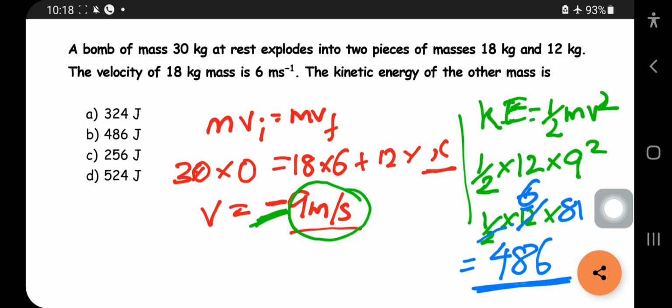According to the law of conservation of momentum, these types of questions can be asked. So 486 is the correct answer. Let us move into the next question. The important thing is that they may ask questions with one mass blasting into three different masses, asking for the velocity of another piece. Questions of that type may also come in the chapter of laws of motion, which I have discussed before. So let us move into the next question.